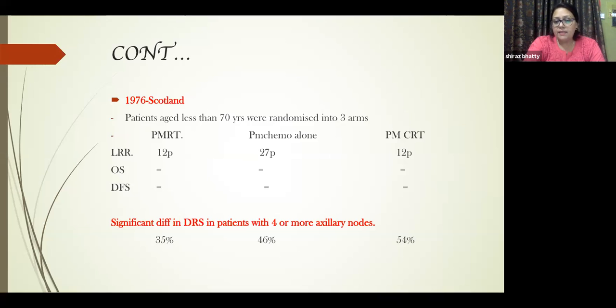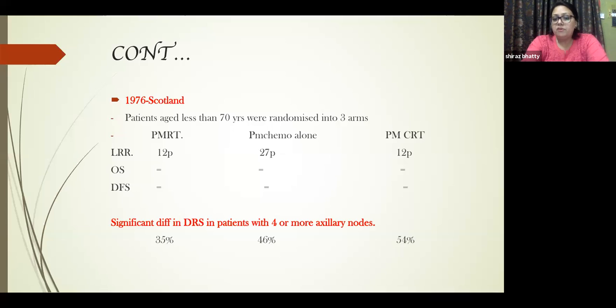If they divided all the patients into 3 arms, then they had locoregional recurrences in 12 patients in the radiotherapy-only arm, 12 patients in the radiotherapy and chemotherapy arm, and 27 patients in the chemotherapy-only arm. So it was almost more than double the number in the chemo-only arm.